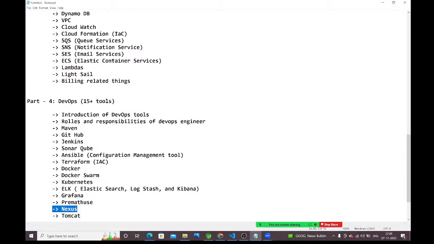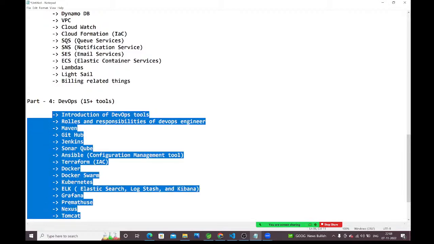Tomcat web server, guys. Tomcat is the web server which we are going to discuss: how to deploy applications into the web server, and how to install the web server in virtual machines. All those things we are going to discuss. All these things I am going to cover.